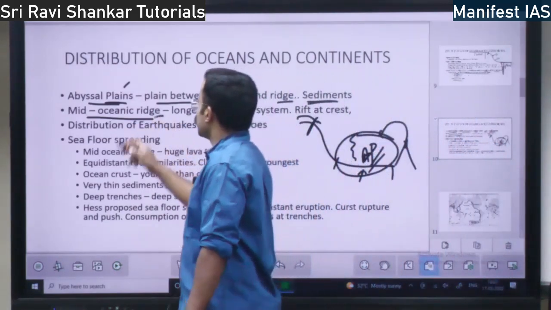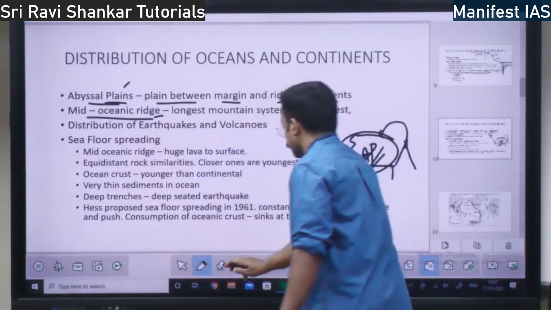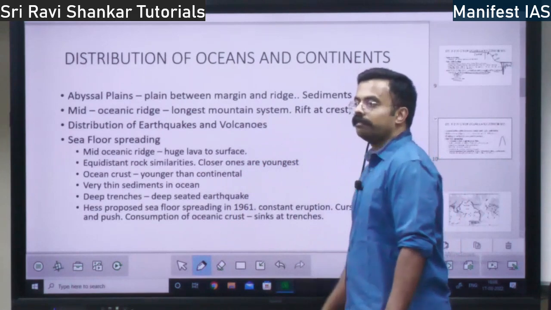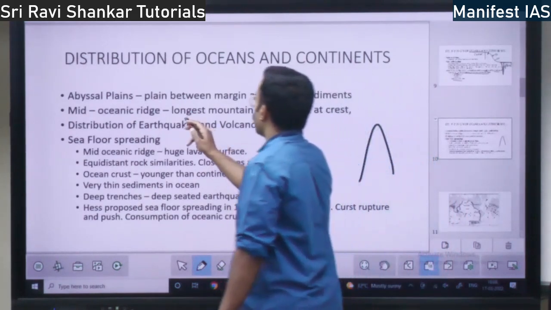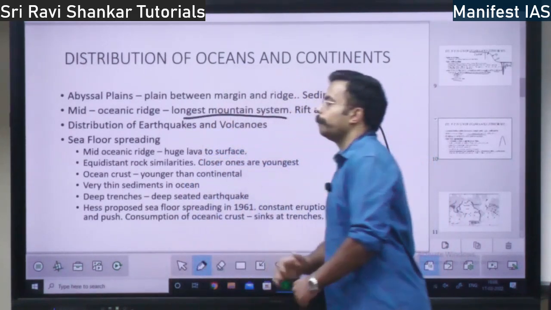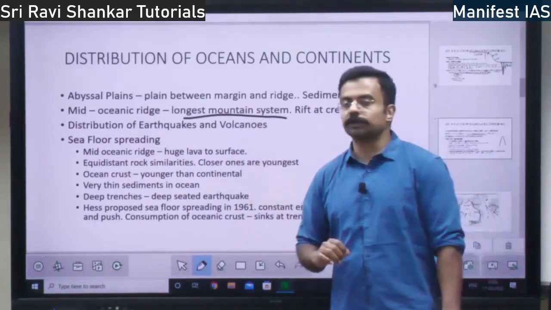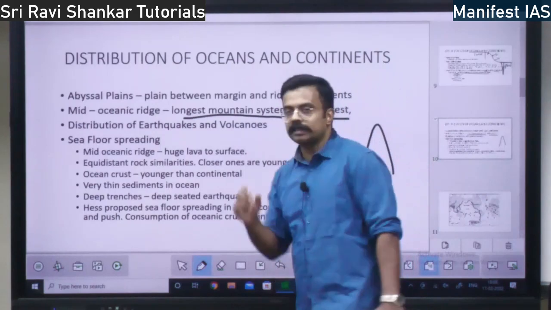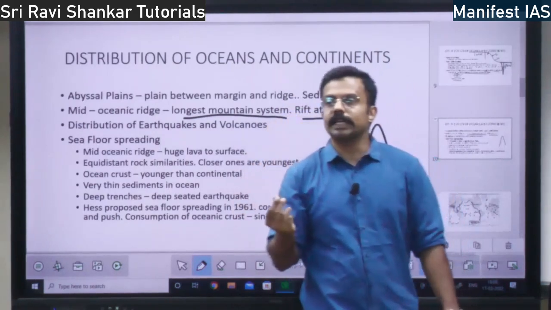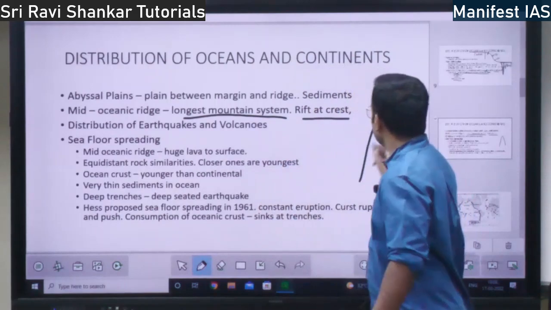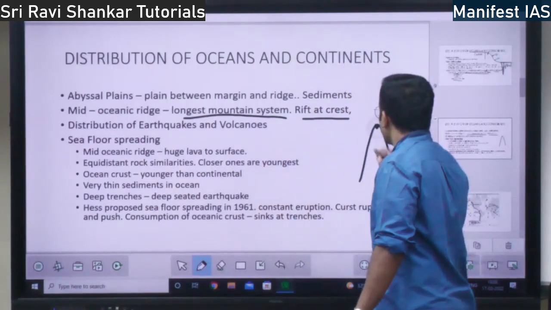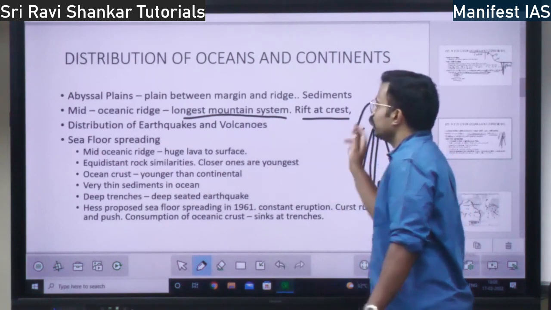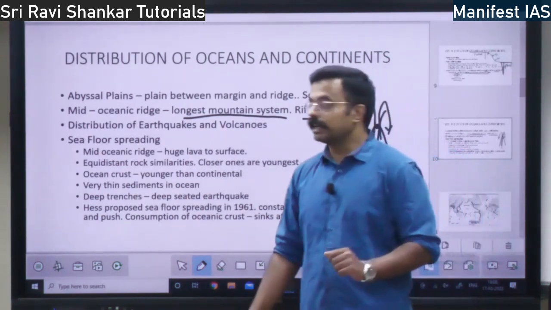Next you have the mid-oceanic ridge. I told you about the mid-oceanic ridge. It is a mountain chain within the Atlantic Ocean. It is the longest mountain chain system. The mid-oceanic ridge is the longest mountain system. Here there is a rift at the crest. Rift means an opening. There is an opening at the top of the mountain from which the volcanoes will pour out, right? That is, there is a rift at the crest.